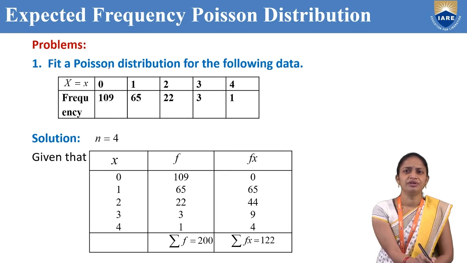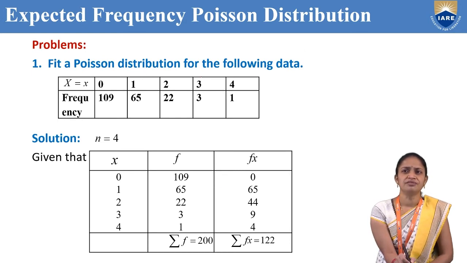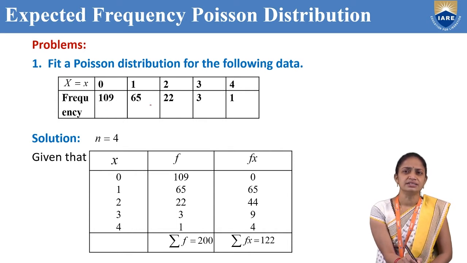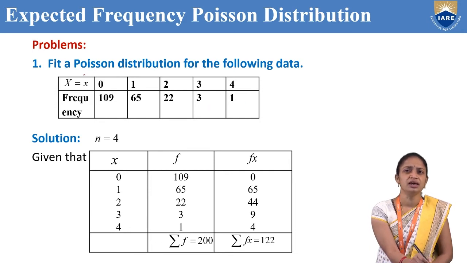First problem. Fit a Poisson distribution for the following data. So here we have the x values, those are nothing but capital X values. Capital X equal to x, the values are 0, 1, 2, 3, 4, and the frequencies are 109, 65, 22, 3, 1. Here we need to fit the Poisson distribution.